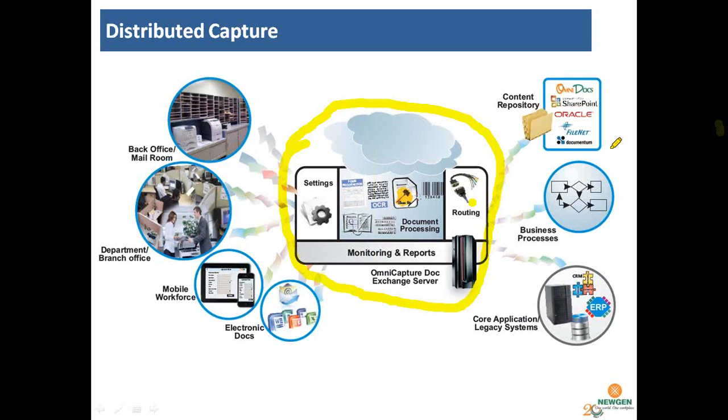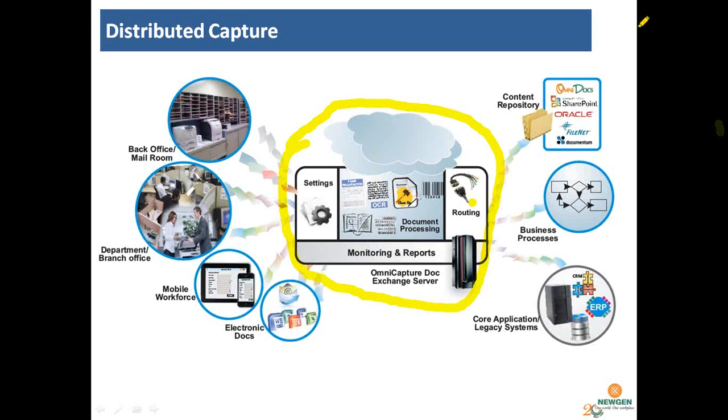Now, electronic documents, for example, if you are preparing a document in Word, PPT, or Excel, you can directly upload those documents to a document repository, or to a business process solution, or to a core application or legacy systems. Similarly, if a fax comes to the organization, it will get integrated through a WriteFax server and can also be processed. So we can capture the document from any source, be it mobile capture, or capturing at the branches through scanning, fax, and emails.